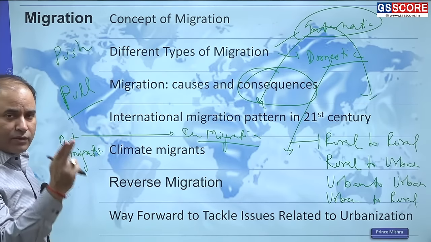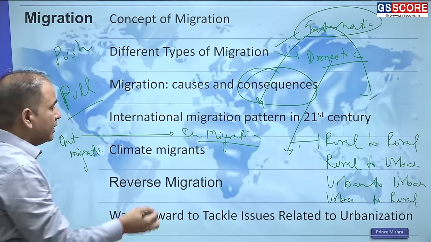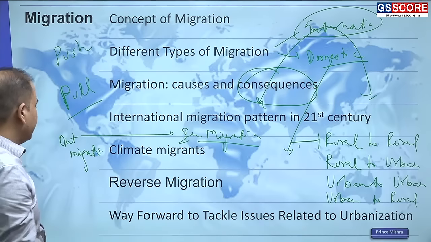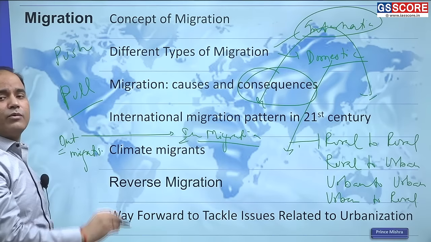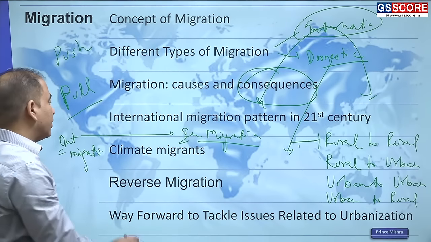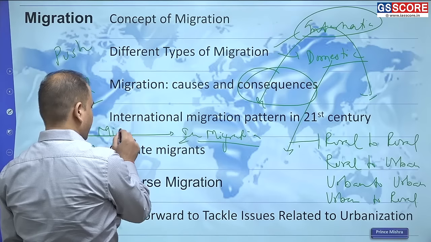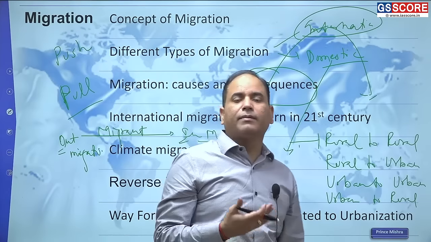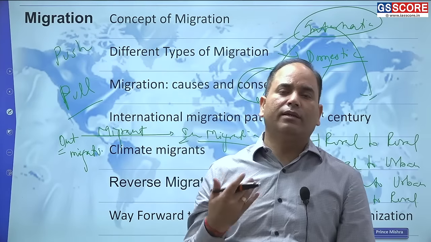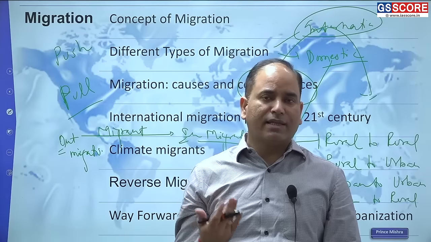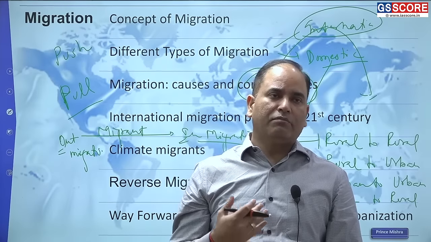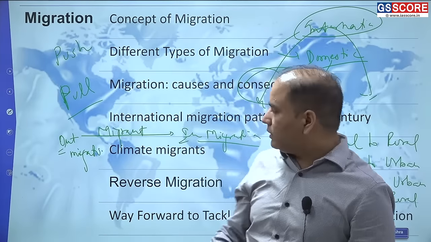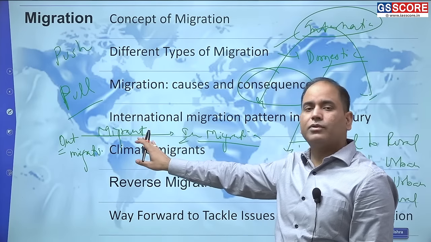So when you look at the consequences related to migration, look at the consequences in the place where we have in migration, the place from where the out migration is happening, and also the migrant itself. Migrants also go through certain problems, they also feel certain changes in their lifestyle, in their circadian rhythm, their health. That is also what you are supposed to study.